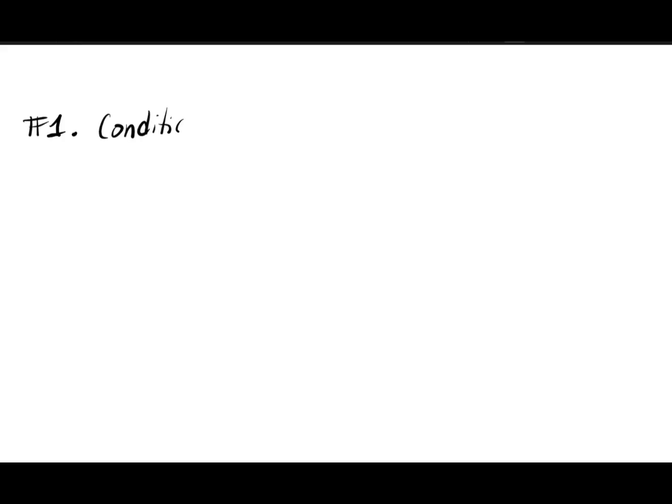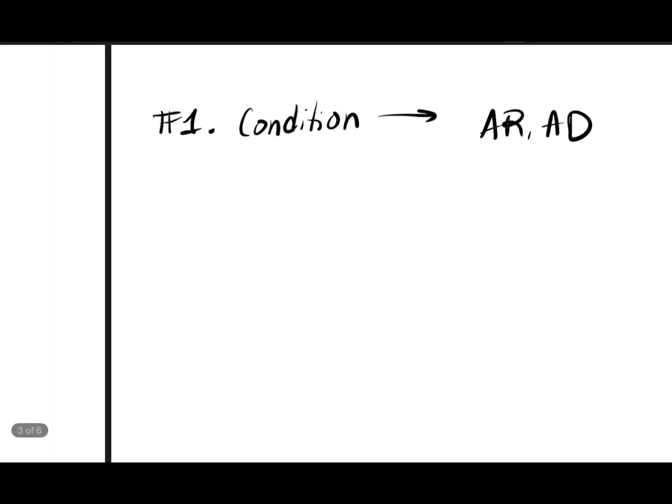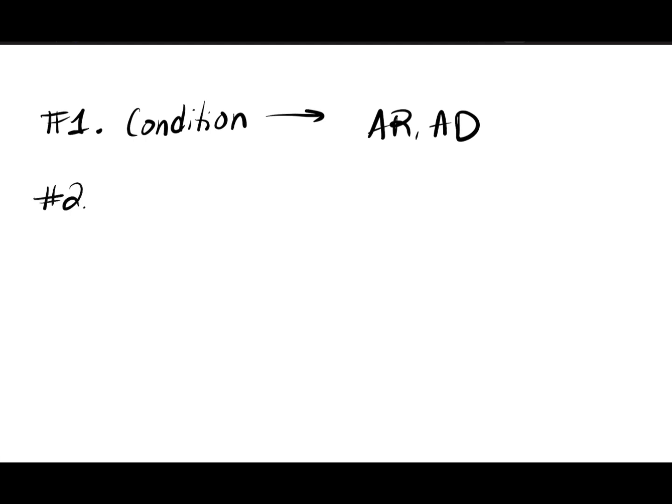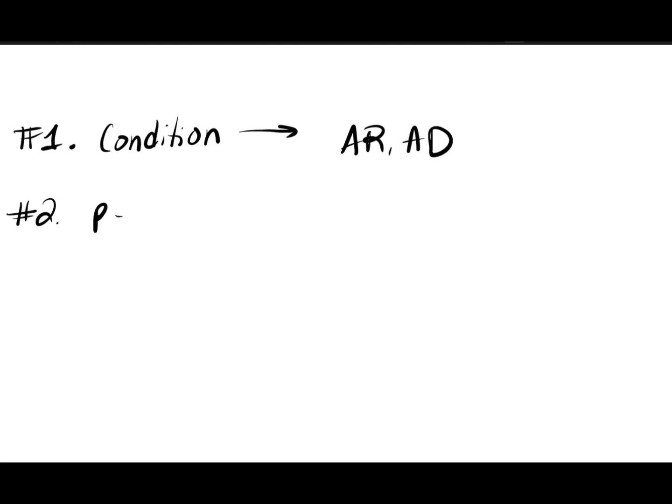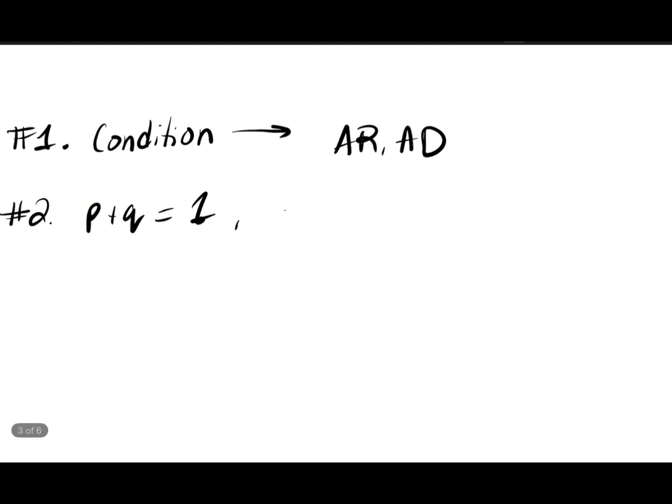Because that will test your knowledge of genetics and of picking up the diagnosis from the presentation. We're going to see, is it autosomal recessive, autosomal dominant? Next, we are going to write down the two equations. So P plus Q equals 1, and P squared plus 2PQ plus Q squared equals 1.